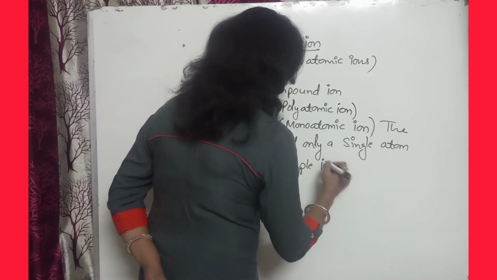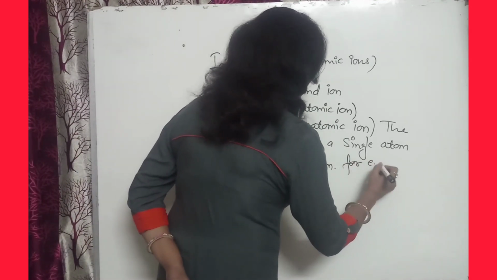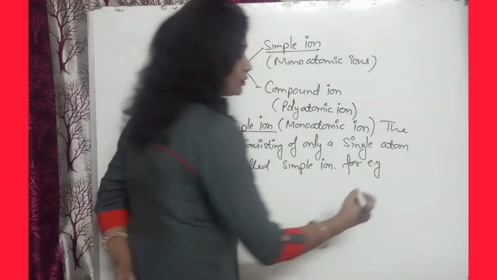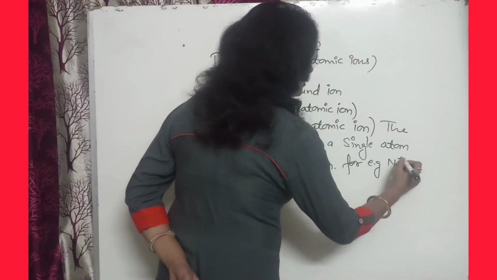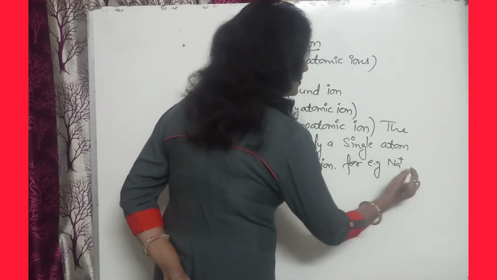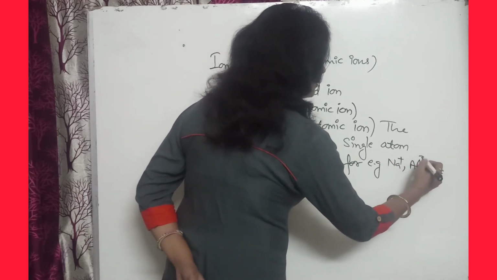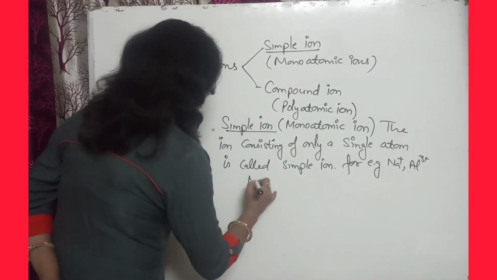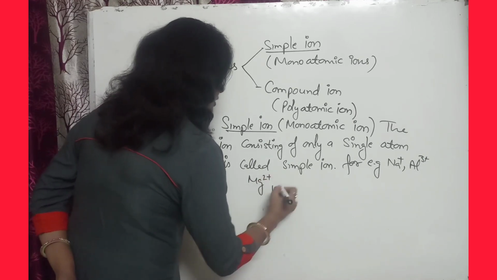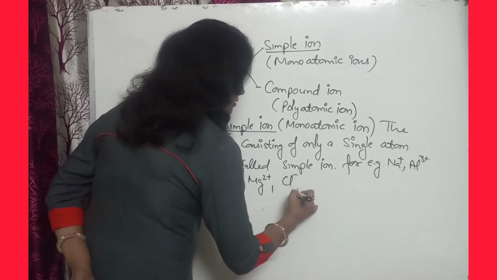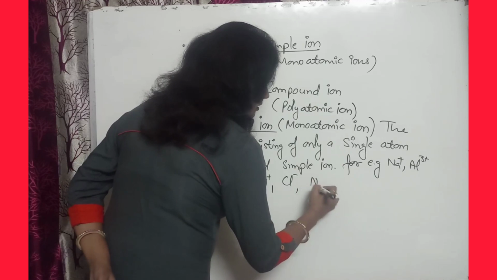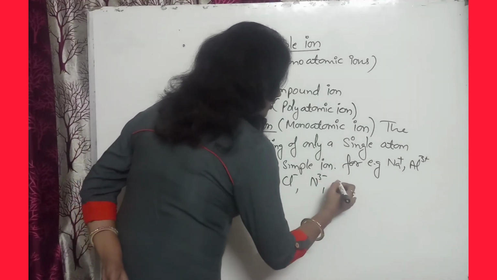For example, sodium ion, where a single atom is present. Aluminium ion, magnesium ion, chloride ion, then nitride ion, oxide ion.